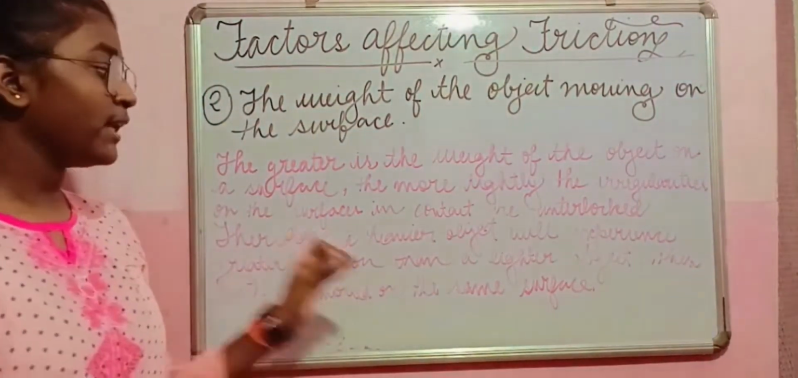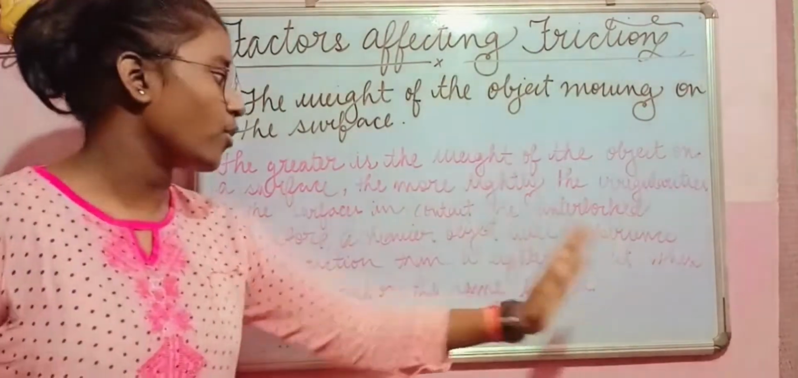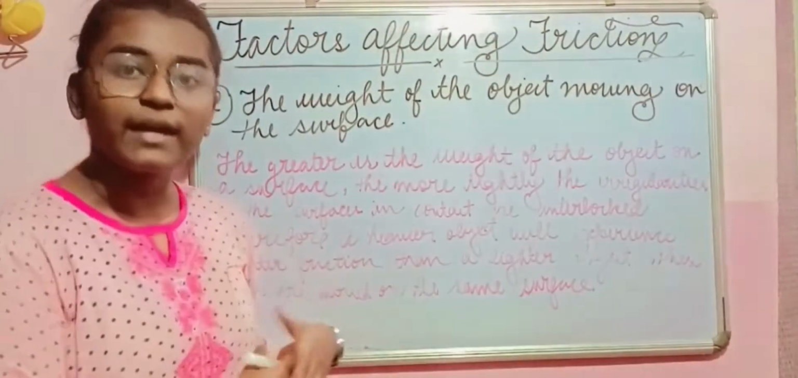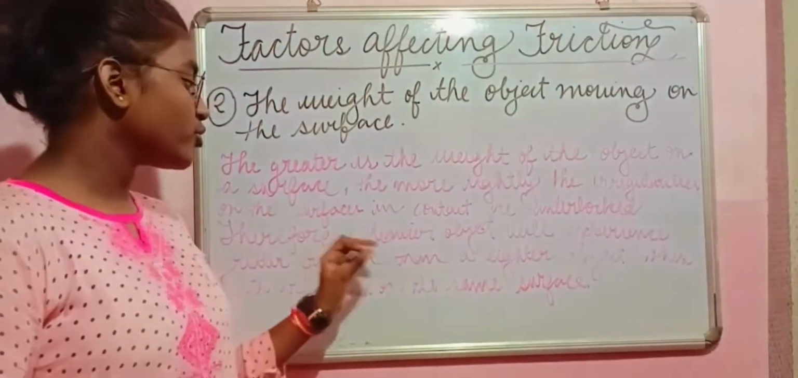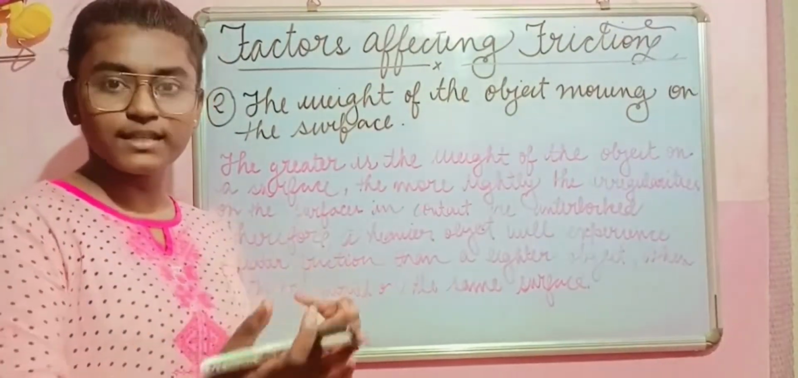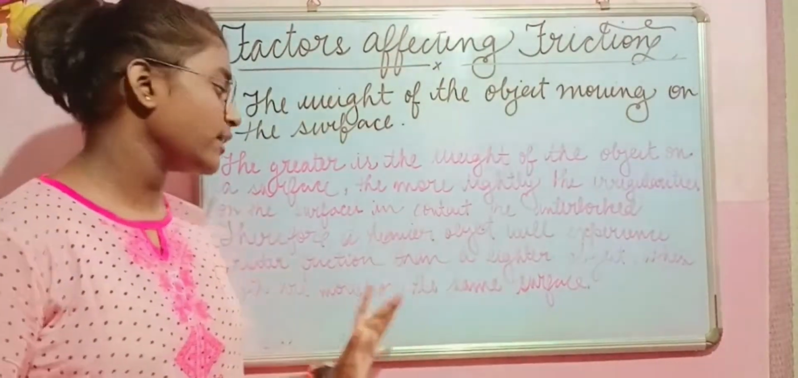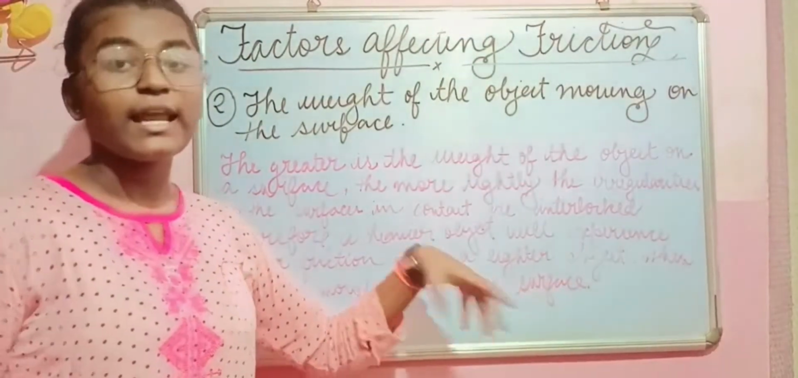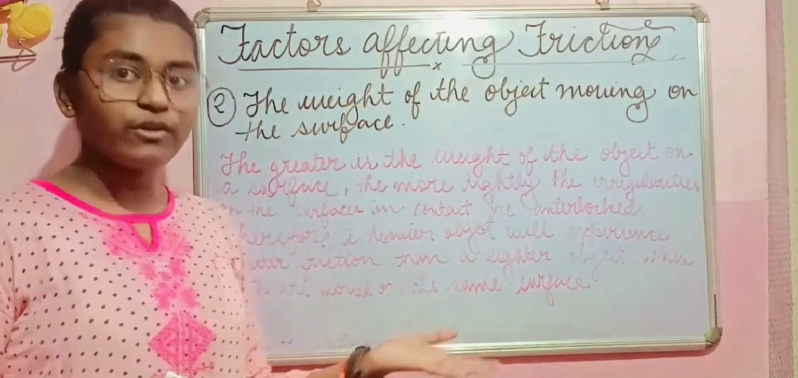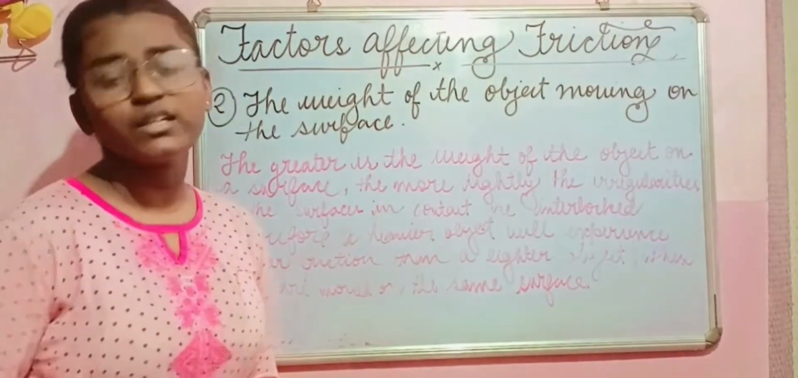So therefore, a heavier box will experience greater friction than a lighter box when both are moved on the same surface. What do we mean by this? We mean that जो हमारी हेवियर बॉक्स है, उसके पास ज़्यादा फ्रिक्शन होगी. They will experience greater friction than a lighter object, than a lighter box. So a heavier box, as we can see, was experiencing greater friction. और जो हमारी लाइटर बॉक्स थी, it was not having greater friction, right?